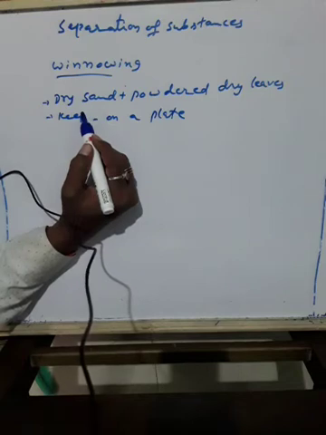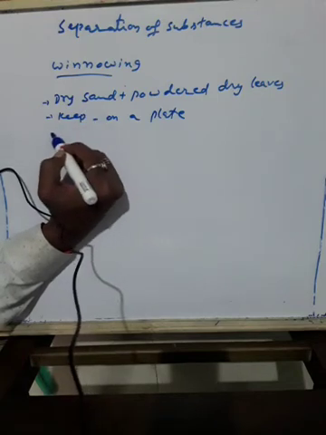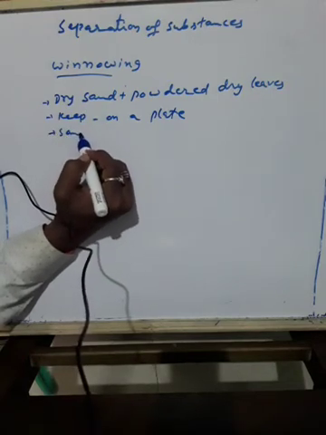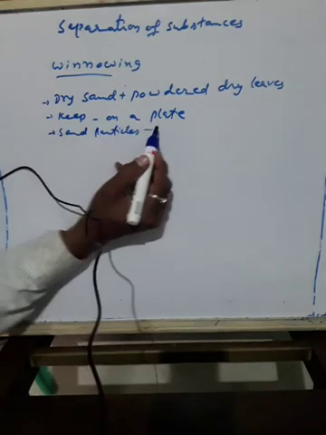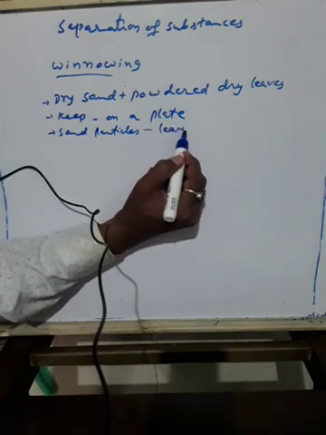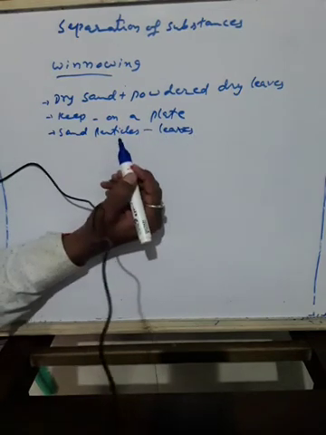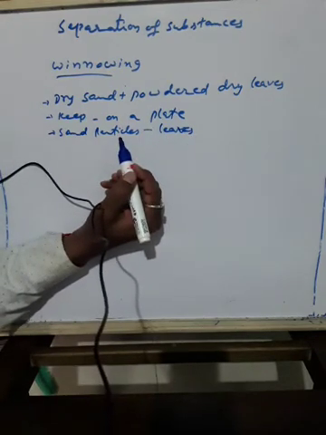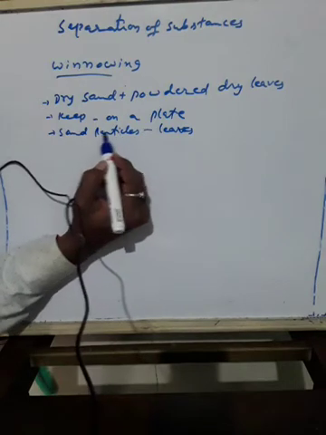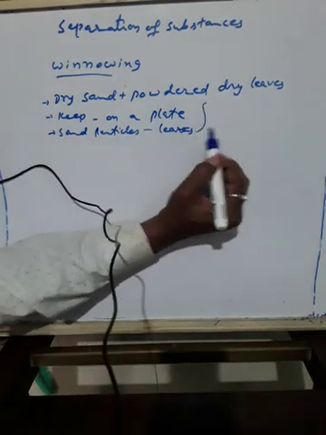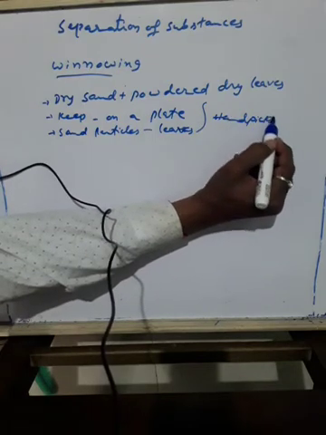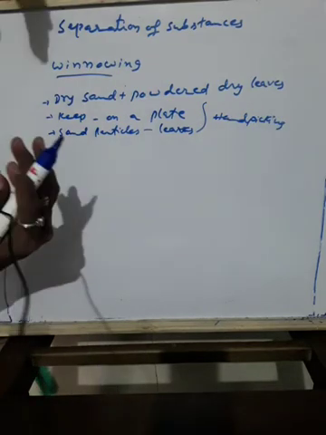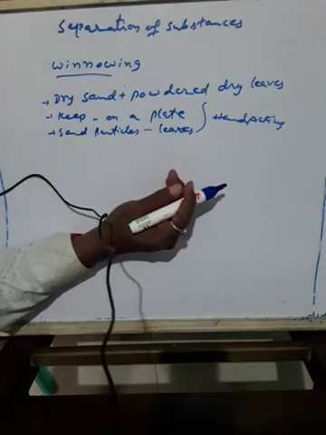Are the sizes of the particles of the two components similar? You check the size of the sand particles and the dried leaves. Would it be possible to separate the components by hand picking? Is it possible to separate this mixture by hand picking? Maybe it may not be possible because both of them have become very small in size.